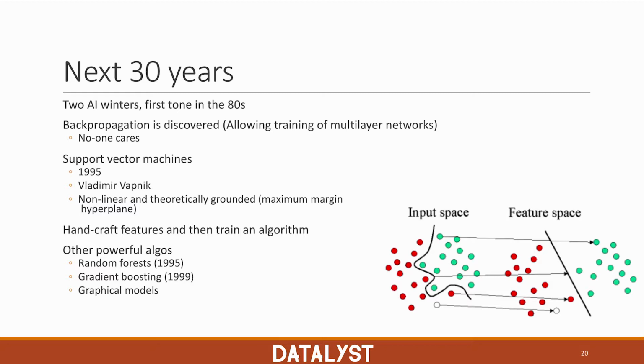But then support vector machines came along, which is a nonlinear classifier that can also separate nonlinear problems through the kernel trick, and which has a much better theoretical background. It's much more transparent in terms of what it's doing. And then the most popular approach for doing machine learning until recently was to handcraft lots of features and then train an algorithm to do our work for us. And then we had random forests come out, gradient boosting, graphical models, very powerful models which were applied in many complicated problems quite successfully, and neural networks were kind of forgotten.